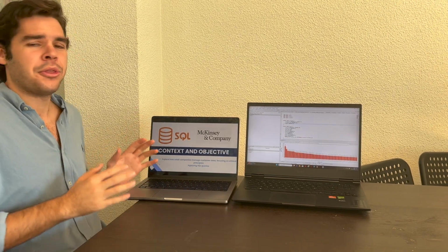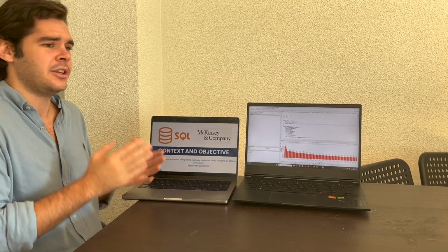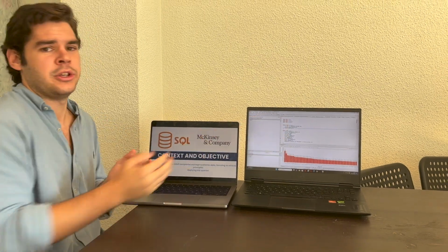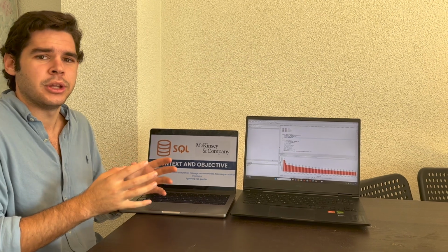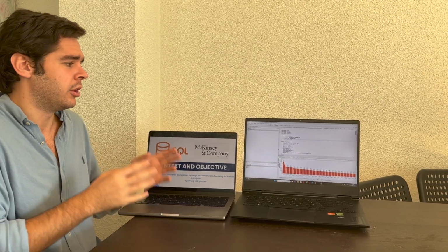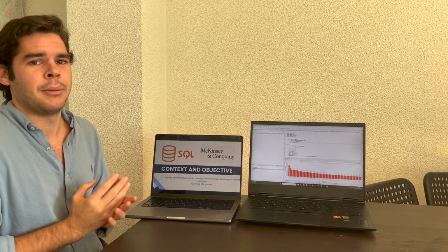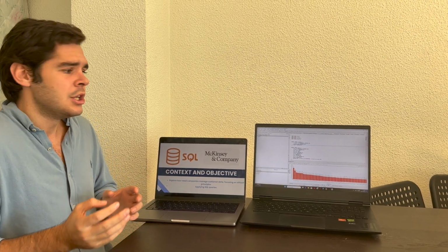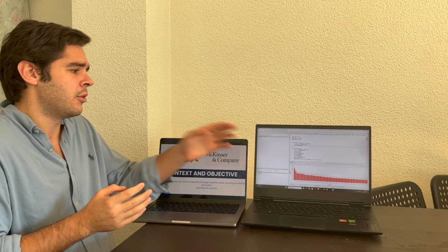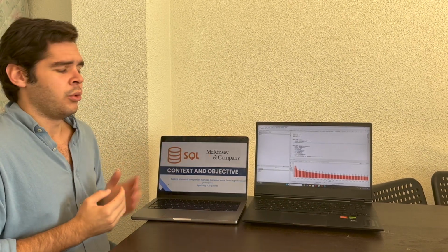Okay, the 2 most important tools that we need to explain. First of all, SQL, that is what we have here, where we use the queries and where we answer the questions that are proposed in the assignment. And after that, the McKinsey & Company article about what data ethics is and how to use it. A lot of the references in the report are from that article, so we will mention it a lot.